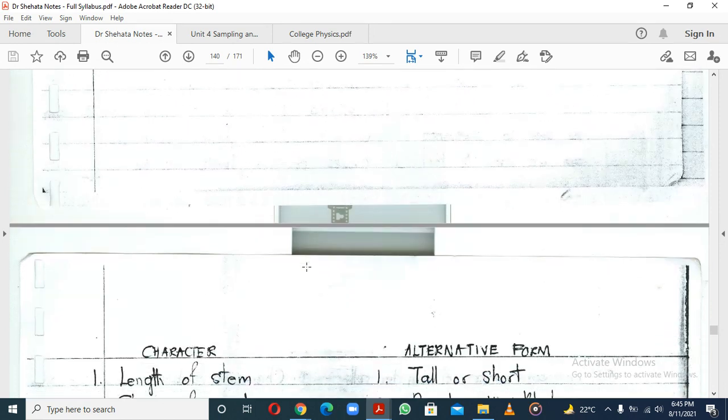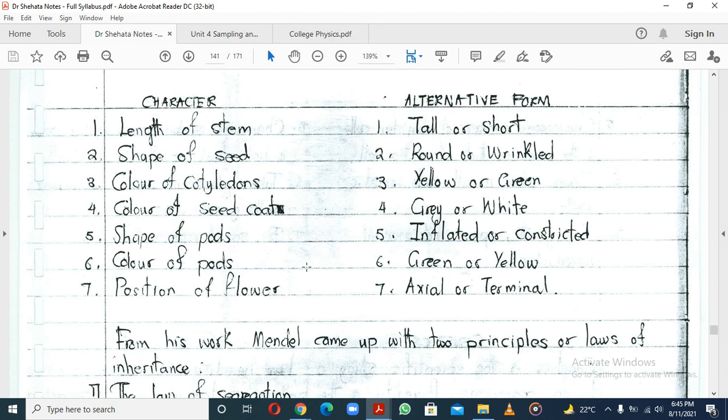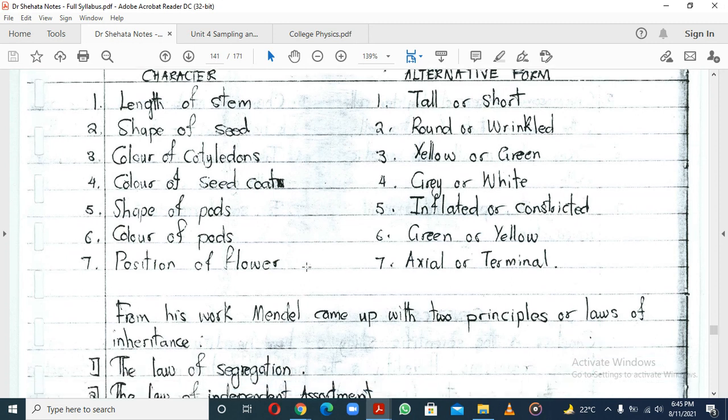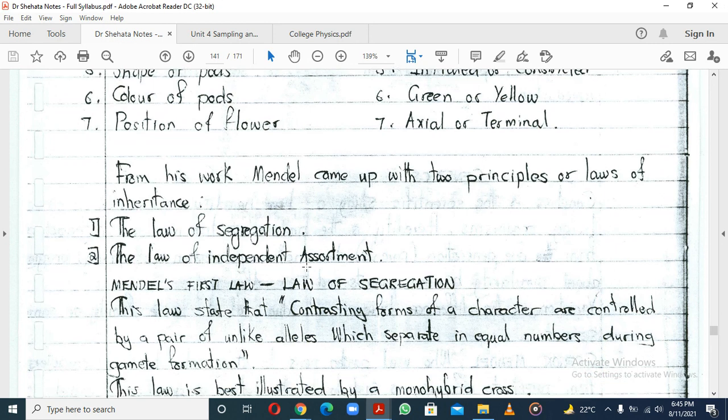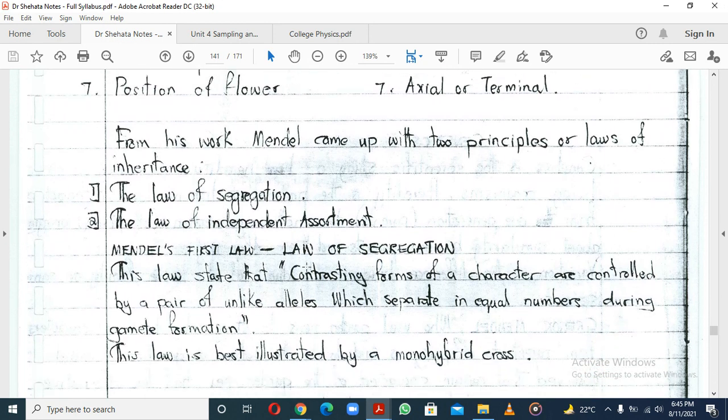Whether he looked at the length of the stem, which could either be tall or short, the shape of the seed, which could either be round or wrinkled, the color of the cotyledons, which can either be yellow or green, the color of the seed coat, which can either be gray or white, the shape of pods, which can be inflated or constricted, the color of pods, green or yellow, and also the position of the flower, axial or terminal.